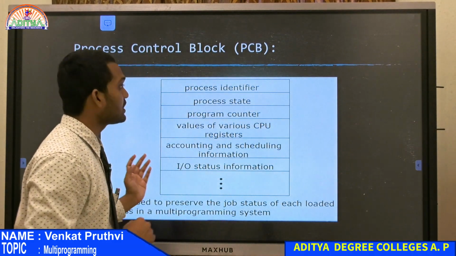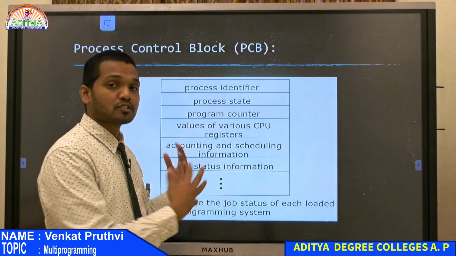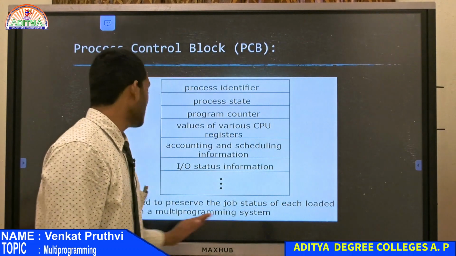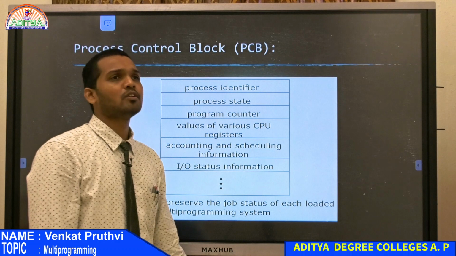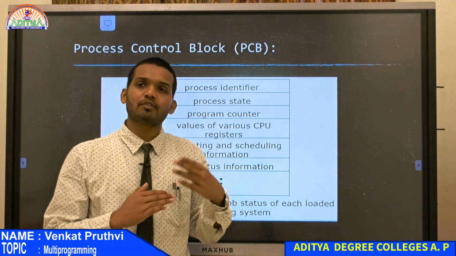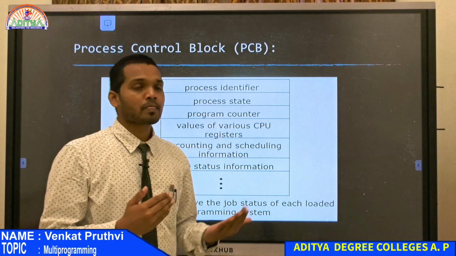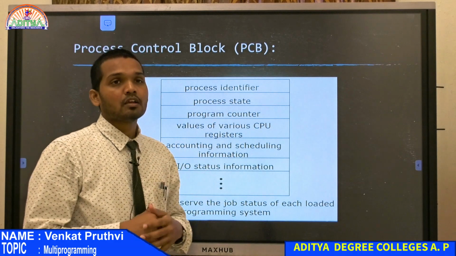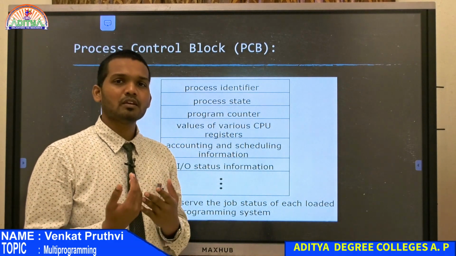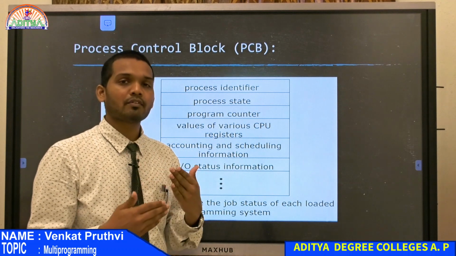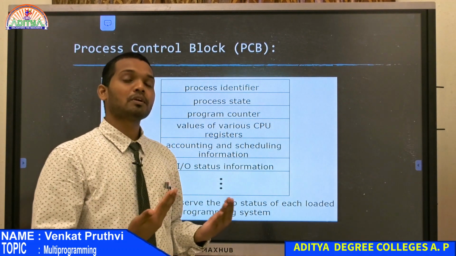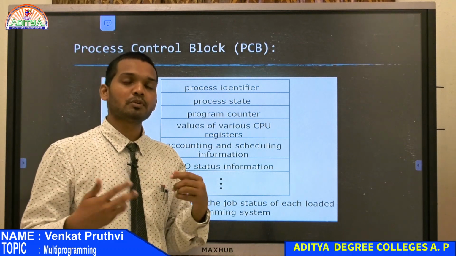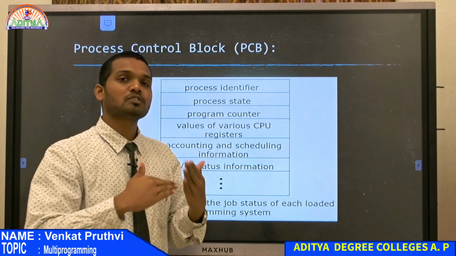That way, we have several other parameters, properties and functions that this PCB will handle. PCB is used to preserve the job status of each loaded process in a multi-programming system. In a uni-programming system, you don't have this issue and you will not have a process control block in such a sophisticated manner. You only require one program to complete, and only after that can you do the other programming. Uni-programming only takes one task at a time and doesn't require multiple programs to be done at almost the same time.